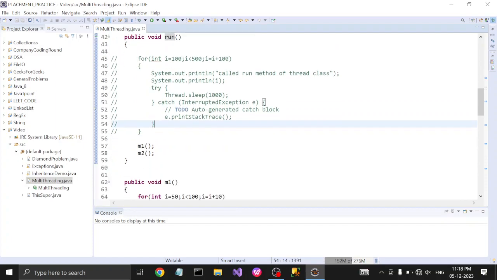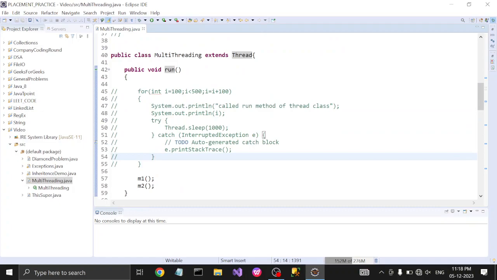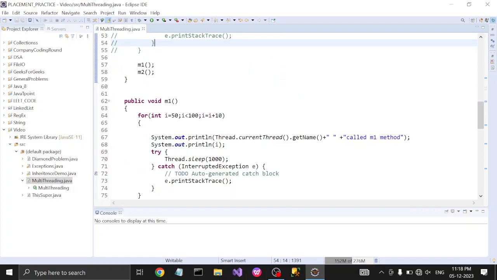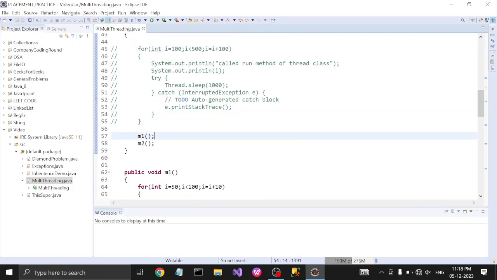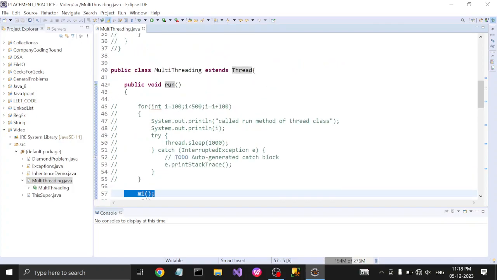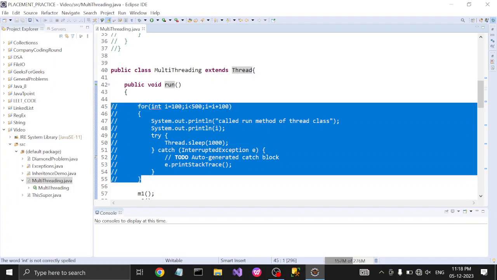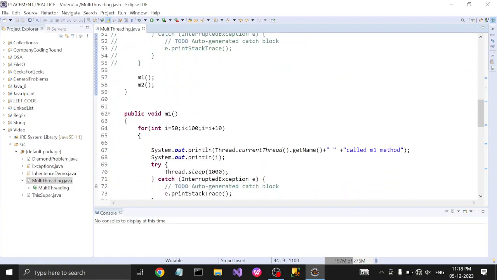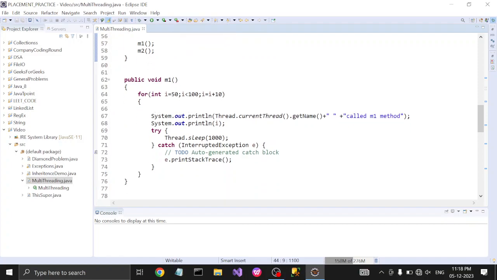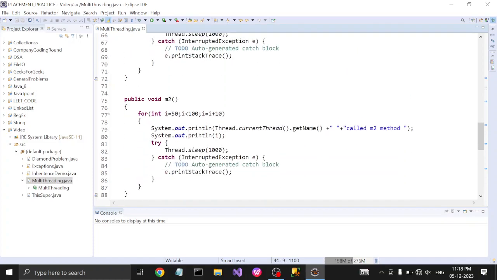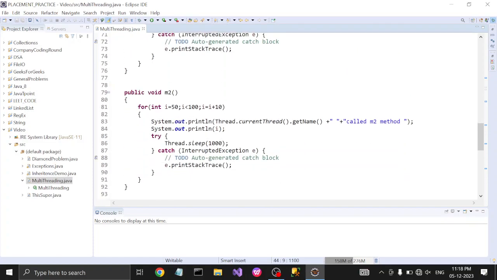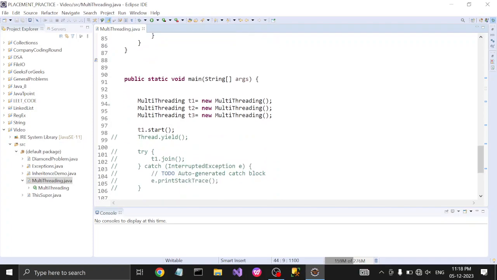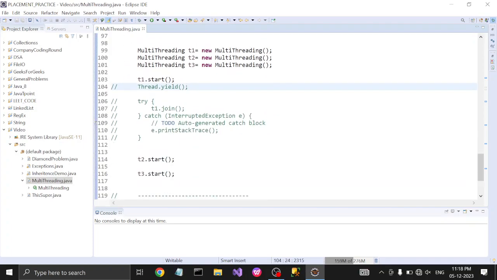We can write logic outside the run method by using methods, and the method call should be in the run method, or we can also give logic in the run method. So we have two methods, m1 and m2. M1 method has some logic, and m2 method has some logic. So we can see how the threads are going to execute.